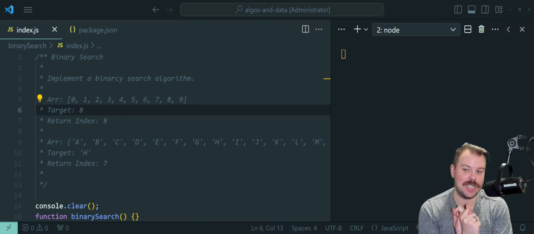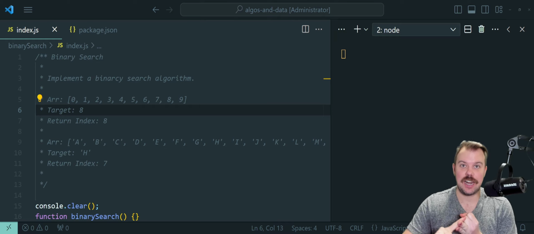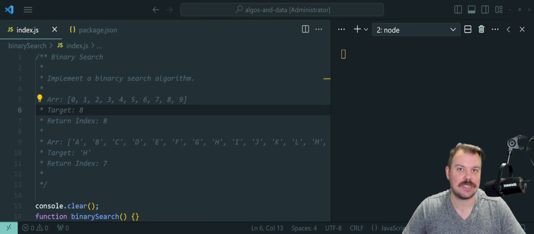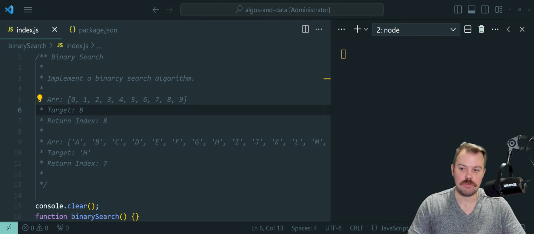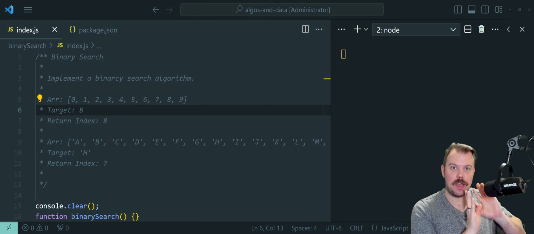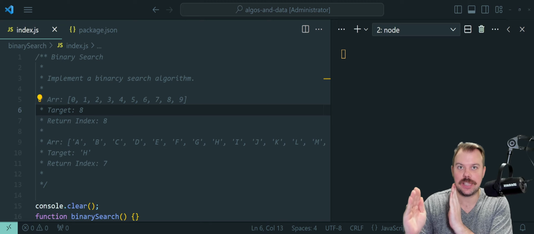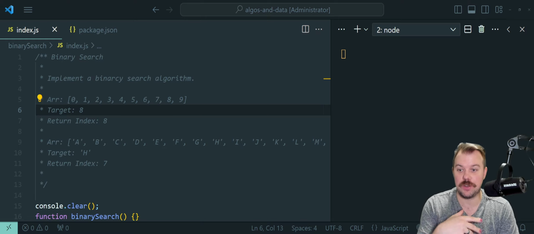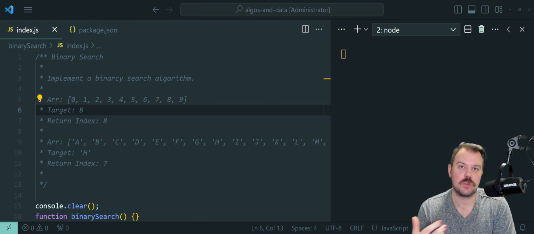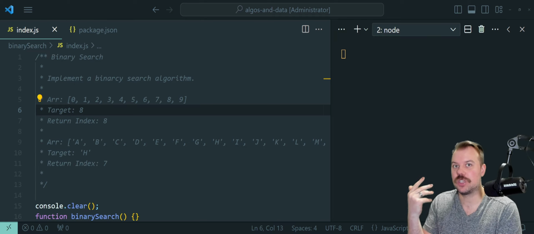So we identify the middle element of the list. If it's the desired value, boom, we already have the index and we return that index. If the target is less, then we throw out the right half because we don't need to worry about it. And now we have half the field and repeat that process. Split it in half. If that's the index, go for it. Determine whether it's smaller or greater. So we basically take that quarter, ditch it, and go to the next, right? If the value is greater than the middle element, repeat the search with the right half. If it's less, repeat the search with the left half.